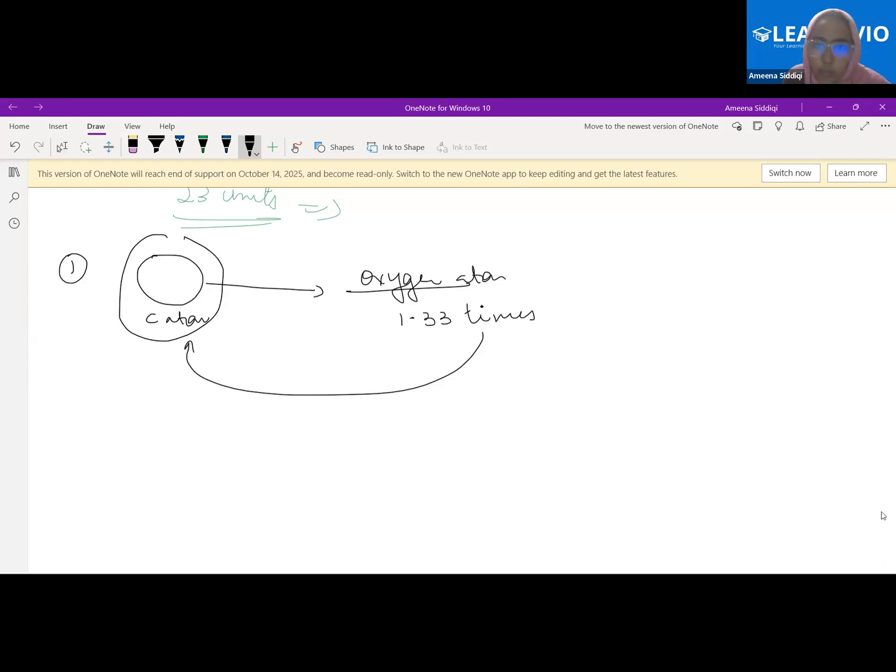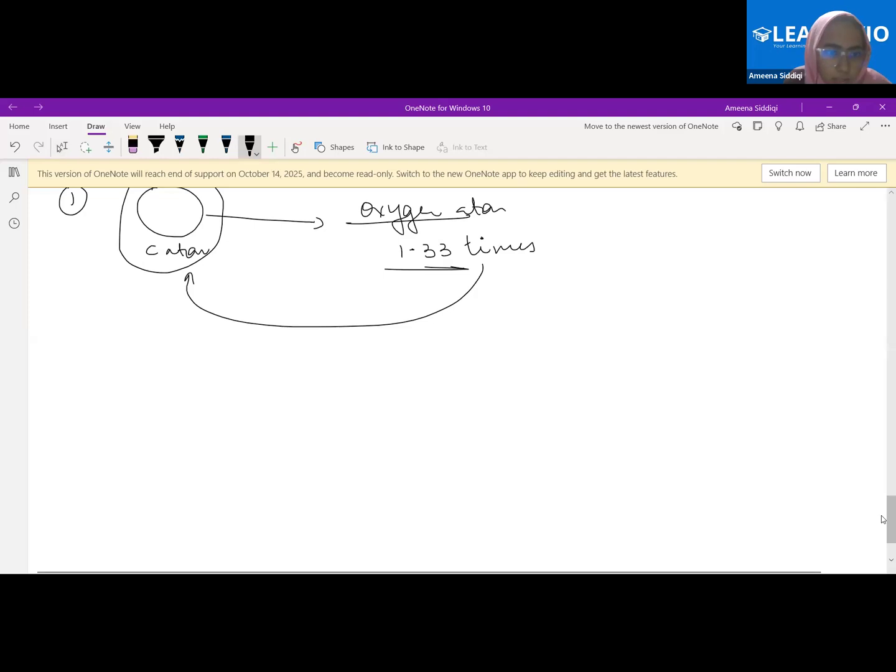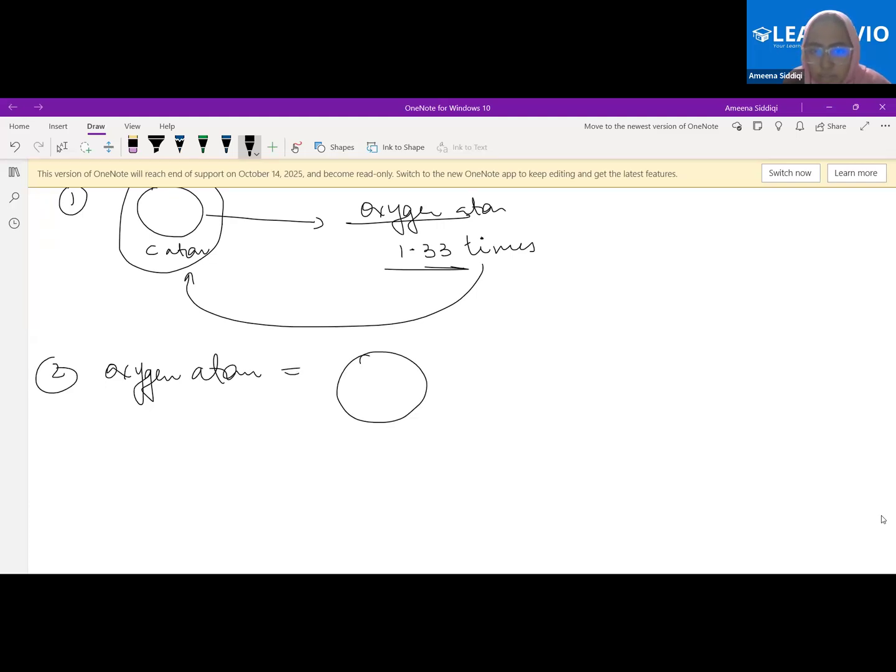Now this was discontinued because it was not giving the masses of other elements as whole numbers, and that is not very convenient. Then what was the second thing that we did? We took an oxygen atom and divided this oxygen atom into 16 pieces. Let's assume this was one piece of the oxygen atom. This became the unit. Are you getting it?